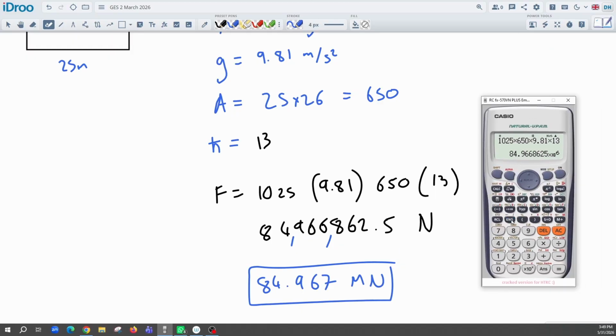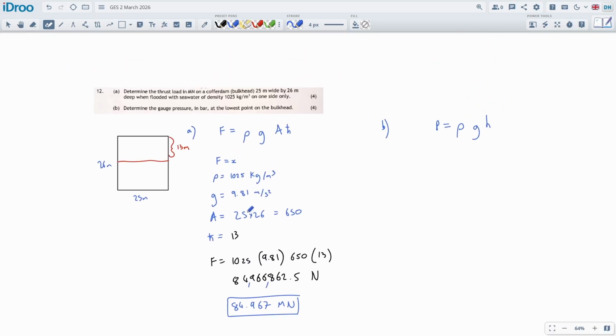I just press the eng, and it pops it into the most convenient 10 to the 3, 10 to the 6, 10 to the 9, because we're working with kilo, mega, and giga. Well, actually not on the course, just those 3 on the course, but the calculator can do more, of course. But it does it to the nearest 3. That's what the engineering button does, to avoid counting errors, right? And we got that number, which is nice. That is the thrust load acting on the bulkhead.